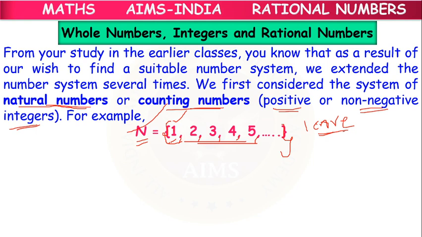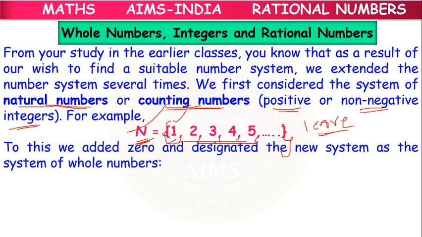So the largest natural number doesn't exist. These are counting numbers. This is the first number set which we have designed for counting. But the number 0 is missing in this.